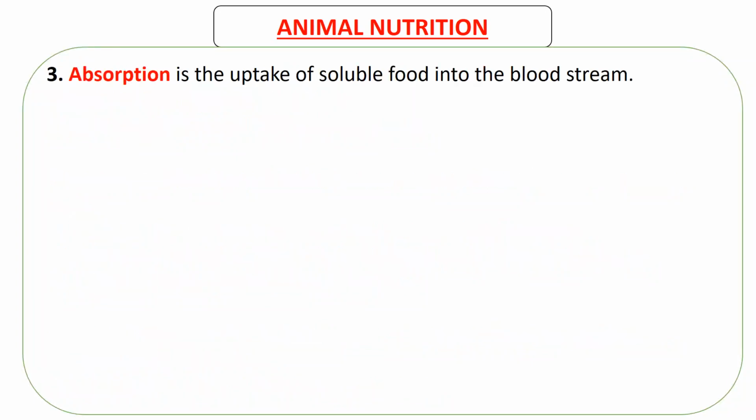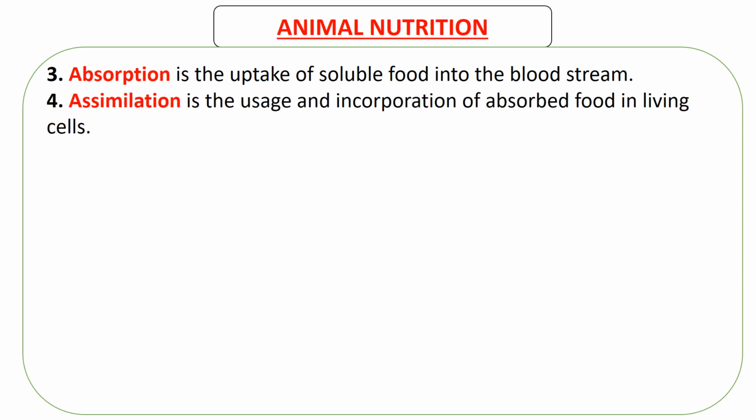Next stage is absorption, which is just the uptake of soluble food into the bloodstream. So food that is soluble is taken into the bloodstream. That's absorption. Then assimilation is just the usage and incorporation of absorbed food in living cells. So once food has been taken into the bloodstream, it's part of the blood, it has to be taken by the cells and be used by the cells. That is assimilation.